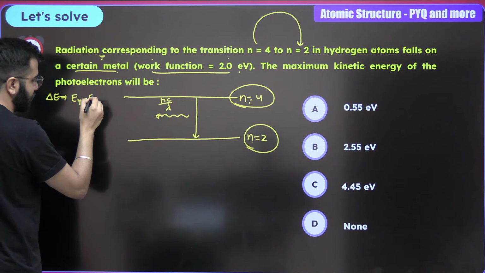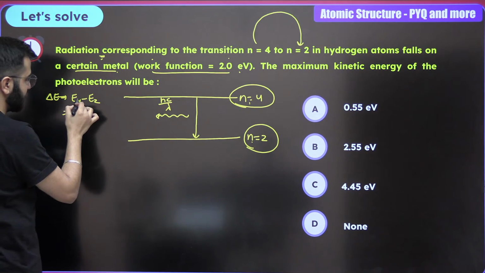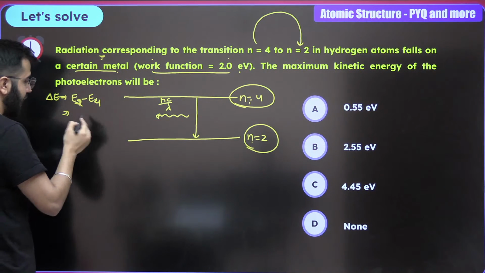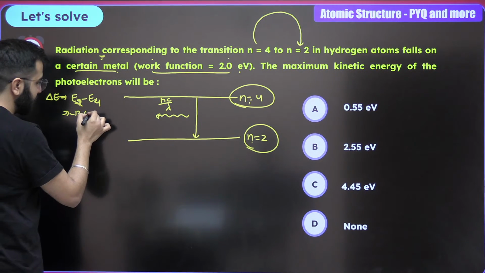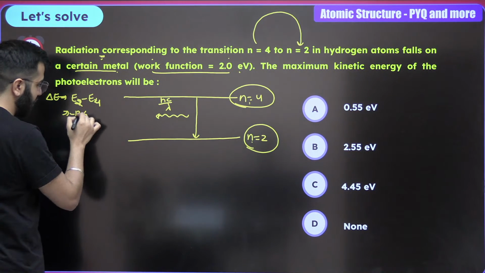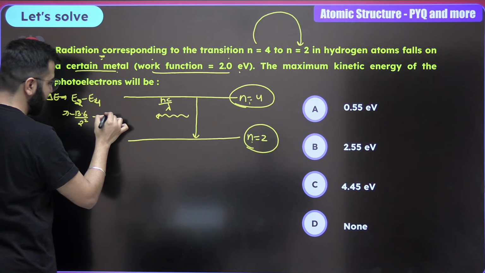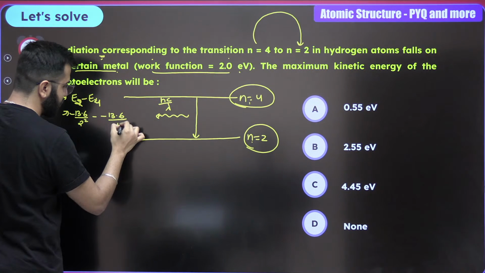So let's do this: E4 minus E2. What will you do? See, anyhow it should be final minus initial. So final minus initial, 2 should come first. And now what is going to be the formula? Minus 13.6 Z square is 1 upon 2 square minus 13.6 upon 4 square.